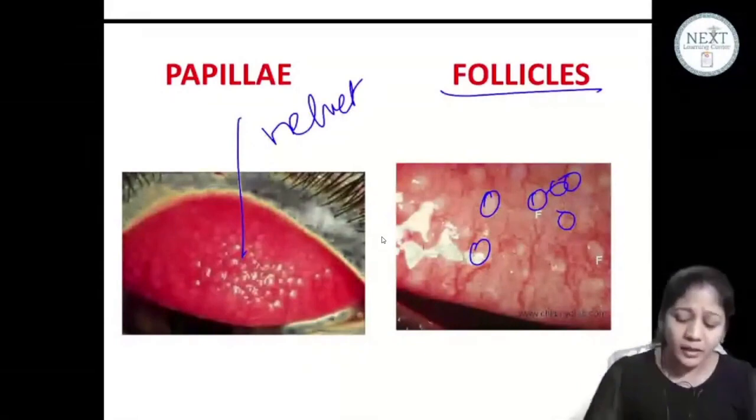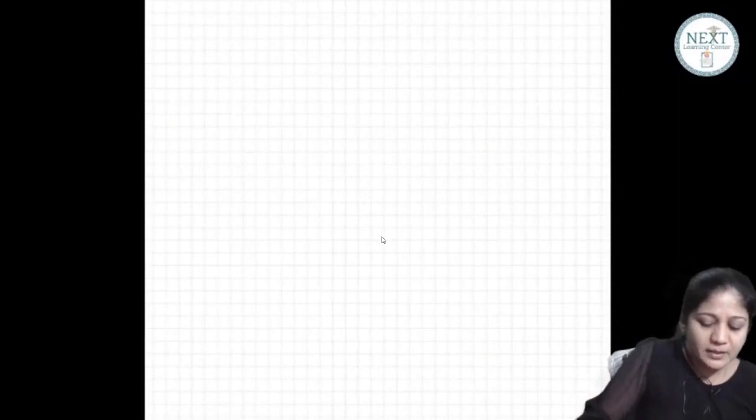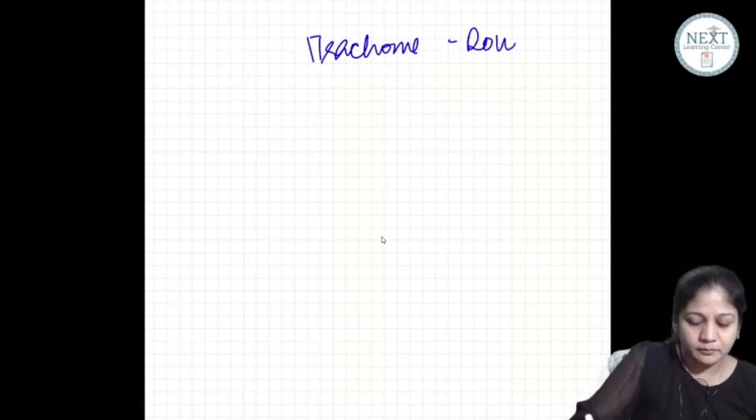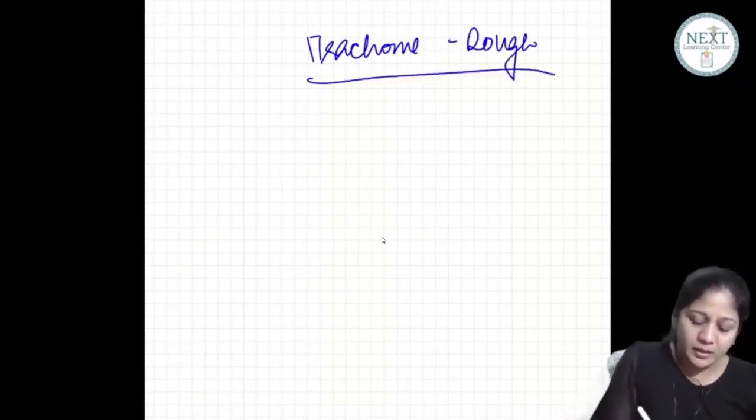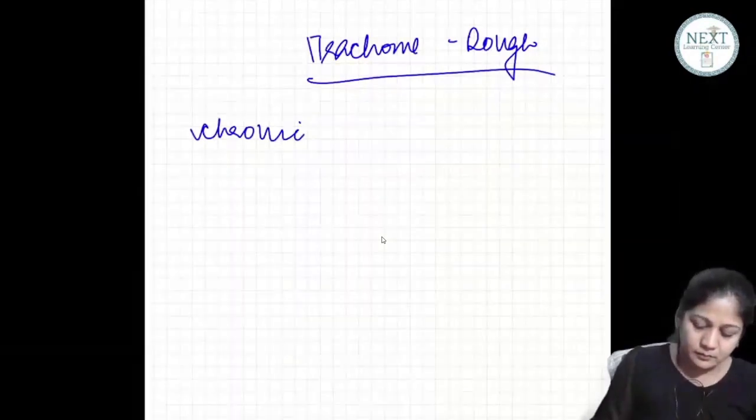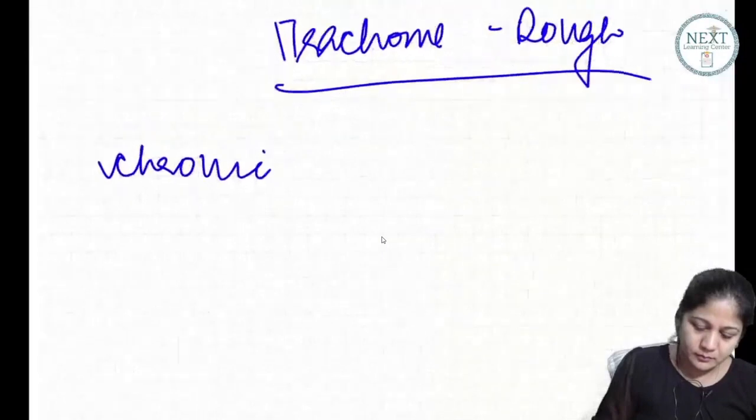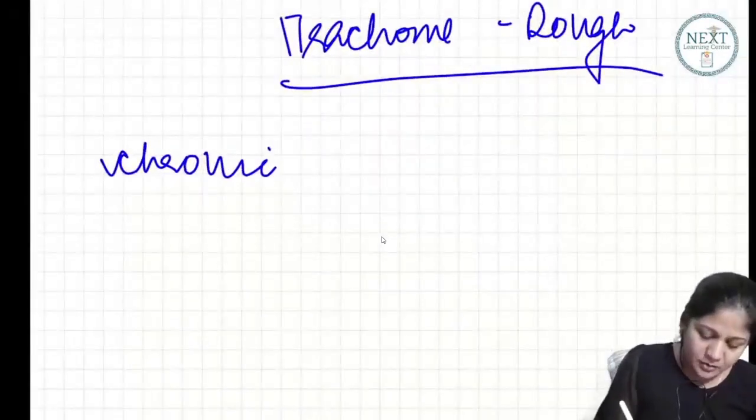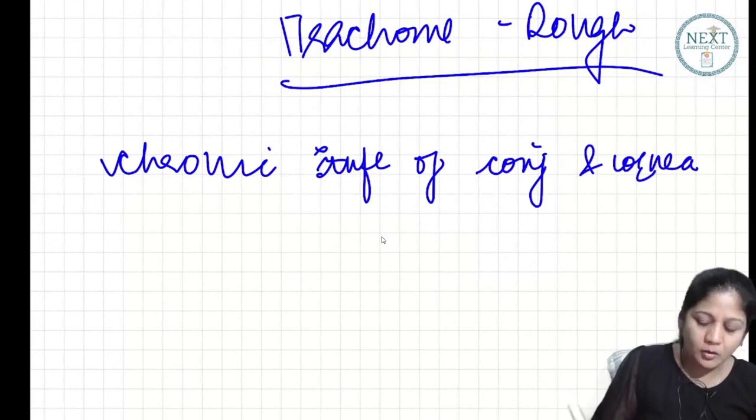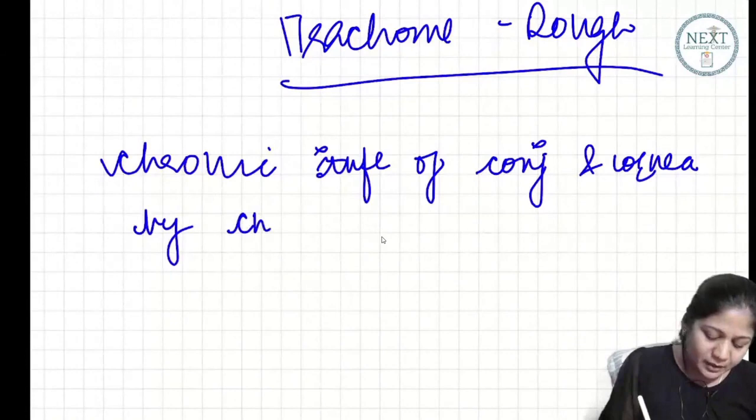Okay, now let's start writing down something which is important for trachoma. So basically the word trachoma means rough. What exactly is trachoma? It is a chronic inflammation of conjunctiva and cornea. It is the chronic inflammation of conjunctiva and cornea by what? By chlamydia trachomatis.